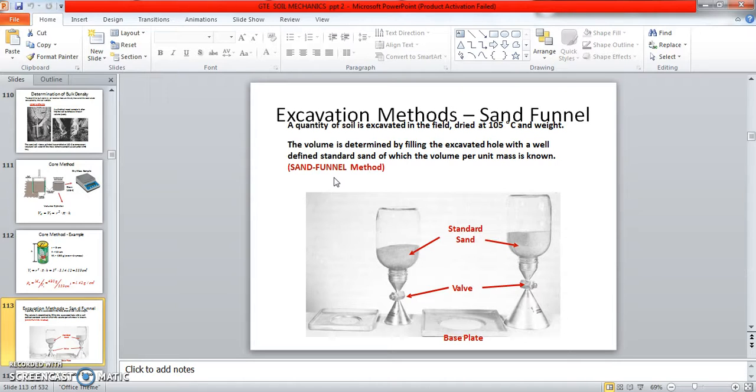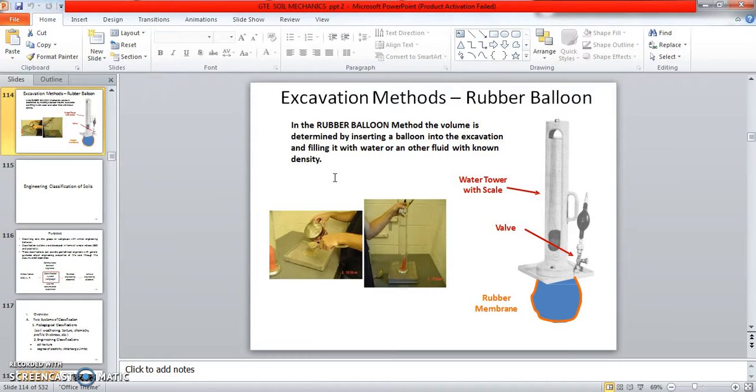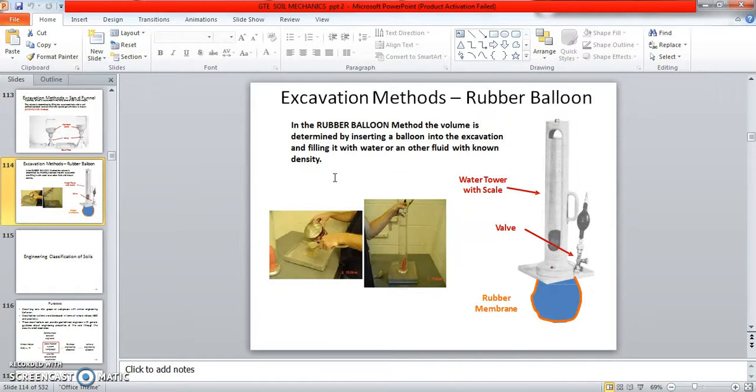Okay, and whether it is well defined sand or not, and volume per unit mass, how much, you can find out in the sand funnel method. So these are all the different methods of testing soil. After soil excavation, these methods are very useful: the core cutter method, the sand funnel method, and the rubber balloon method.